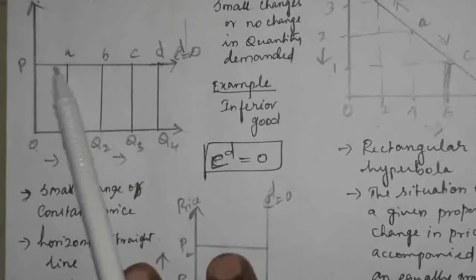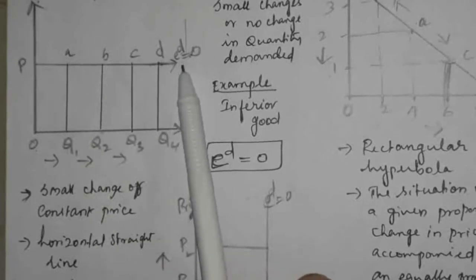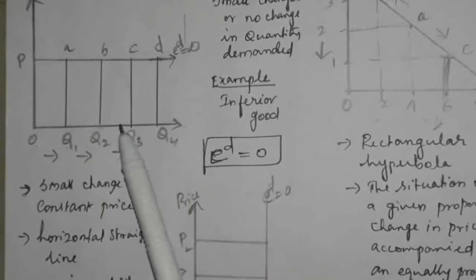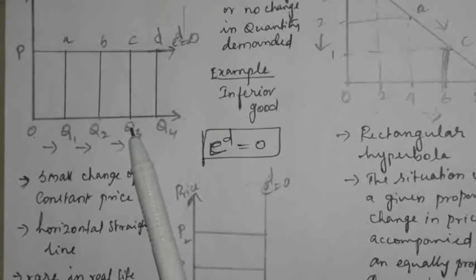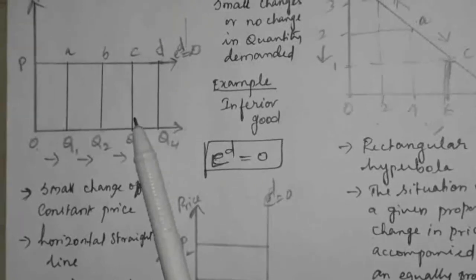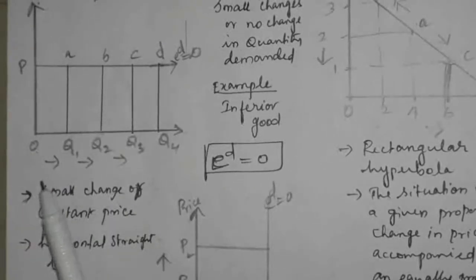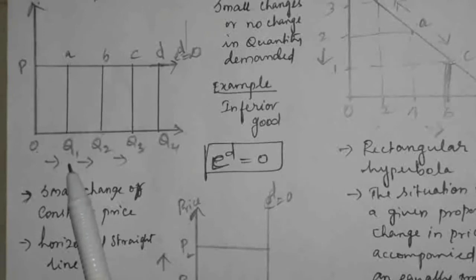Why? This one shows the horizontal straight line. Okay, this is a very rare occasion in real life. So as an MBA student, you are going to buy a book, so that price need not be changed, but you want to buy that particular economics book.